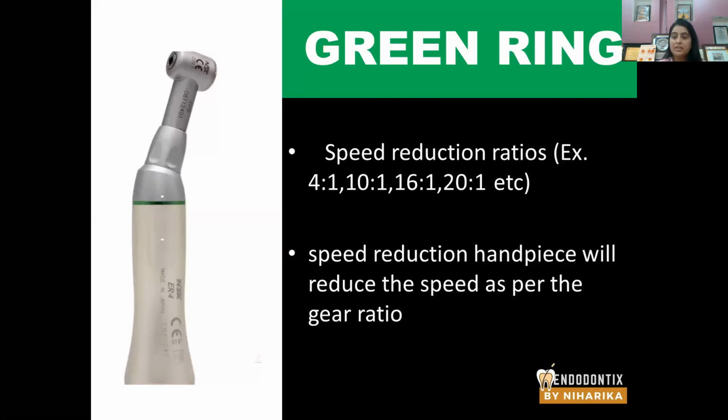And these handpieces are used for shaping, negotiation of canals, or to establish glide path also, because they are speed reducing handpieces, and hence they deliver low speed RPMs to your canal when used with files.